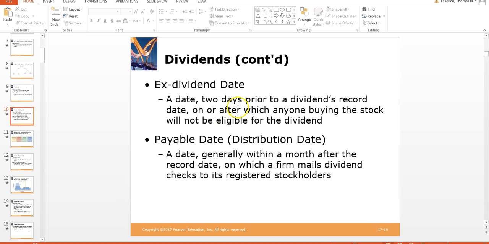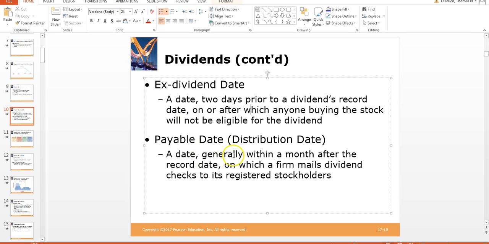The ex-dividend date is a date 2 days prior, as you can see here, to the dividend's record date, on or after which anyone buying the stock will not be eligible for the dividend. So basically, if you buy a stock on the ex-dividend date, which is 2 days prior to the record date, you will not get the dividend.